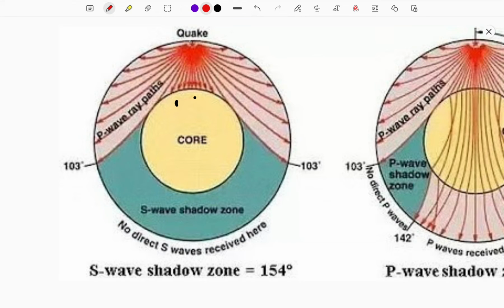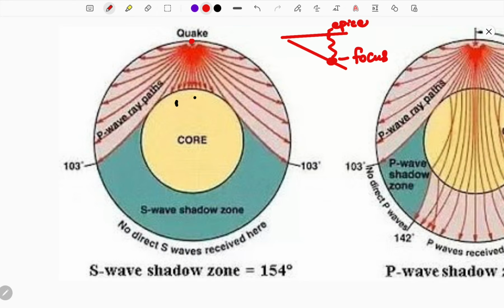See here, this spot is considered the epicenter. Taking this as the surface of the earth, in the interior along the fault line, somewhere here we get the focus of the earthquake. The straight perpendicular line above the focus is the epicenter.